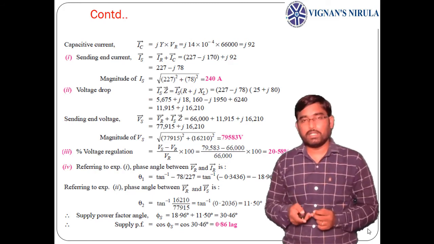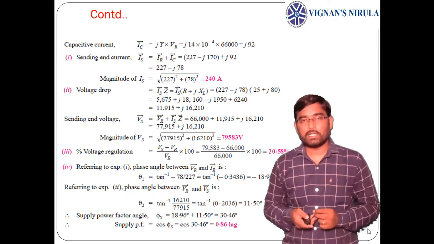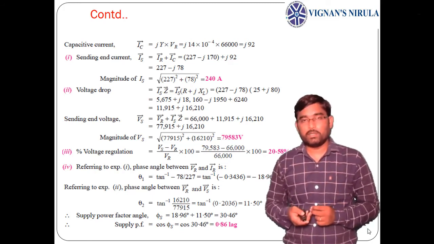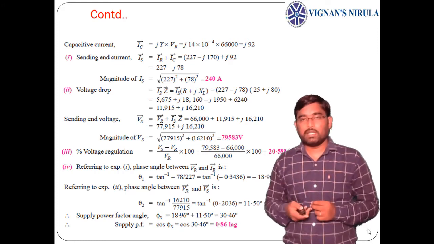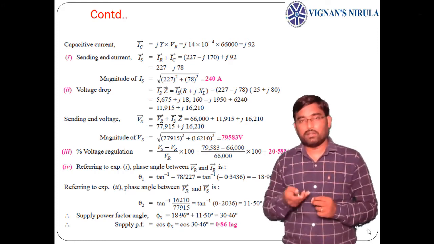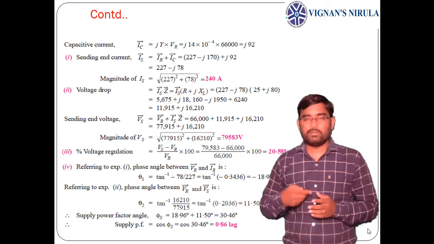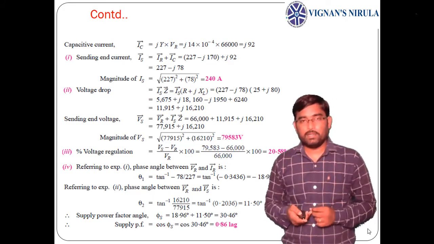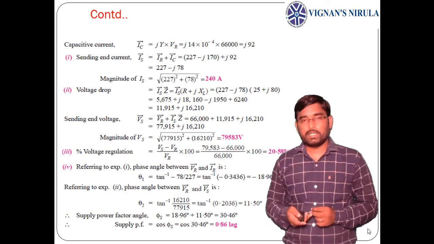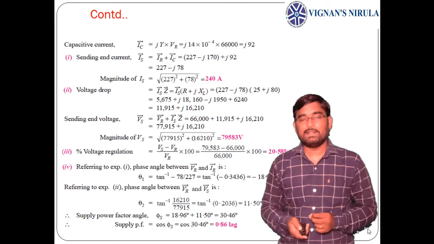This is one method of finding the sending end power factor angle. Of course, you can also find the sending end power factor angle by simply taking the phase angle difference between the Vs and Is polar forms. After getting this, by taking cos phi s, we can easily get the sending end power factor as 0.86 lagging.